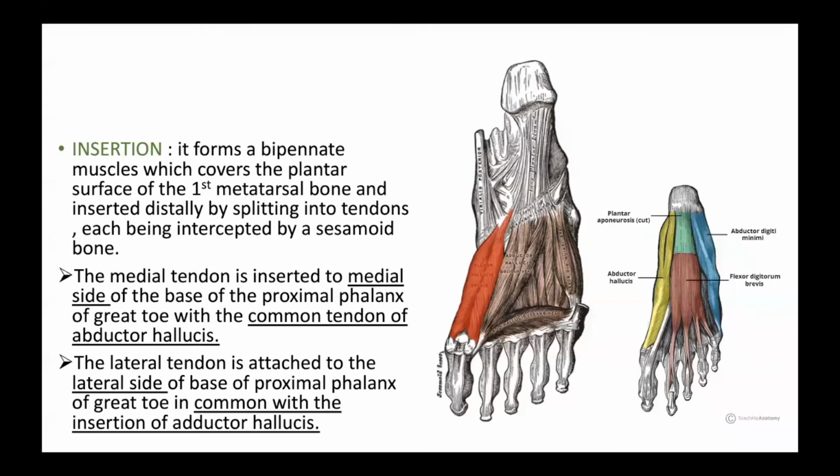Is it clear, everybody? Yes, sir. So what is the muscle of the third layer? The first muscle is flexor hallucis brevis.